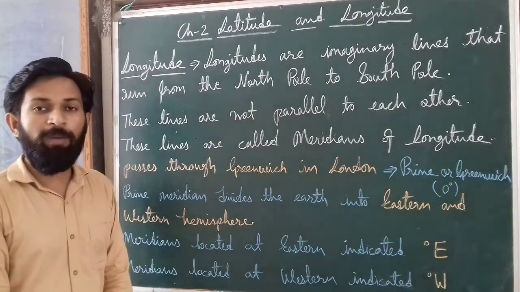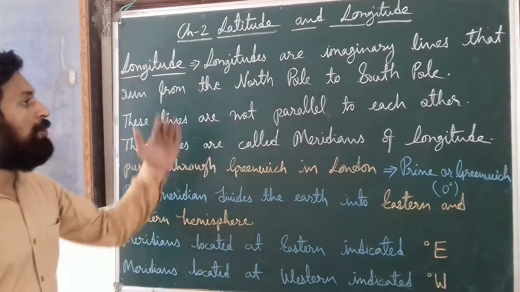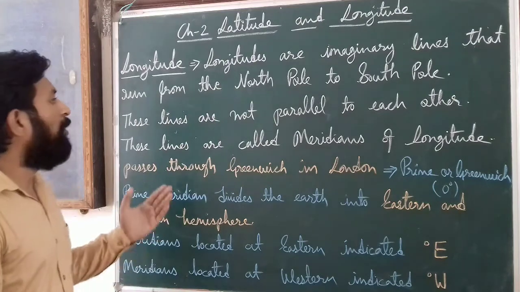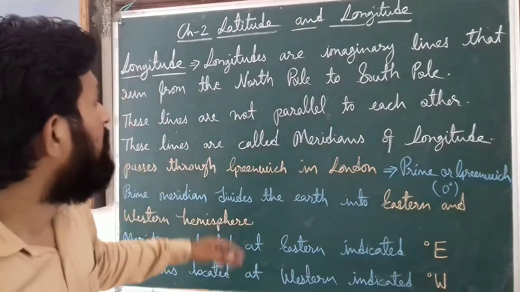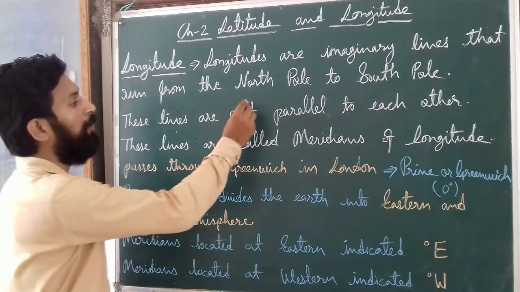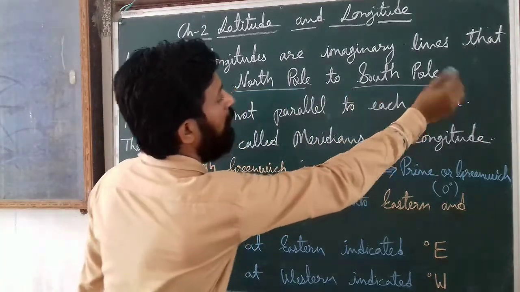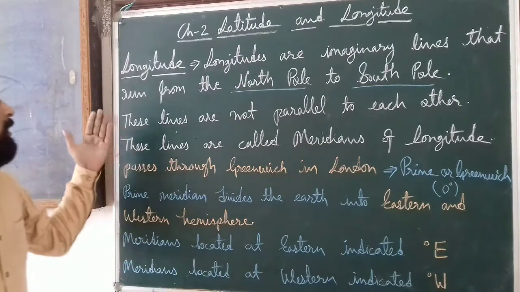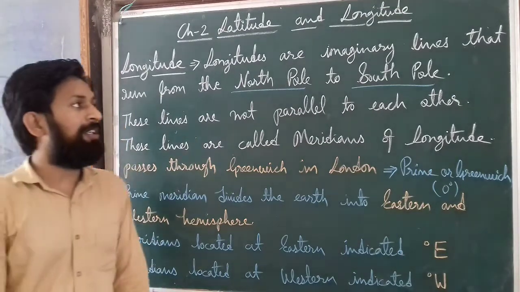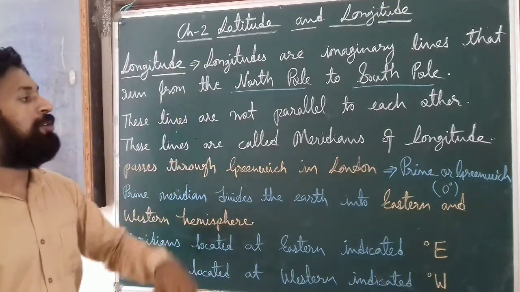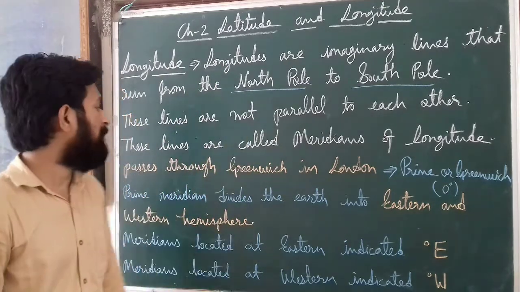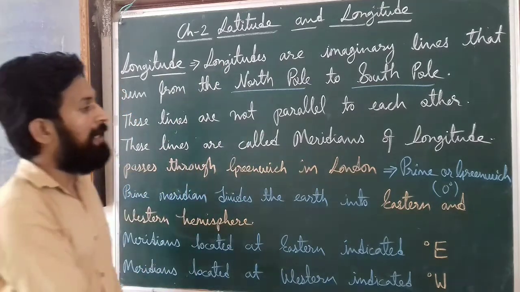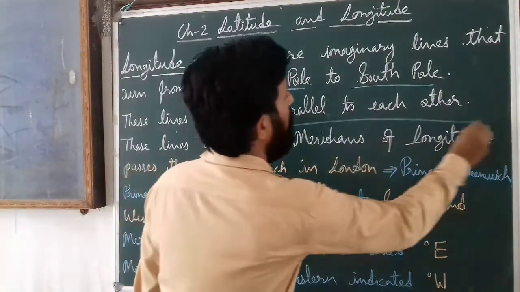Now students, we will talk about longitudes. Longitudes are imaginary lines that run from the North Pole to the South Pole. We already discussed that at first. These lines are not parallel to each other. When we talked about latitude, latitudes are parallel to each other, but longitudes are not parallel to each other, and these lines are called the meridians of longitude.